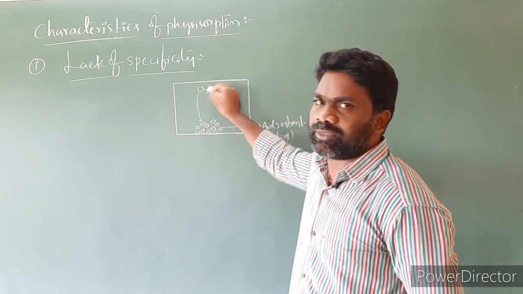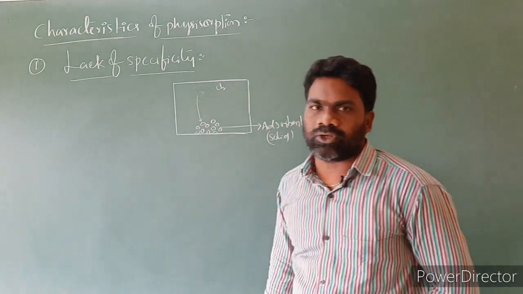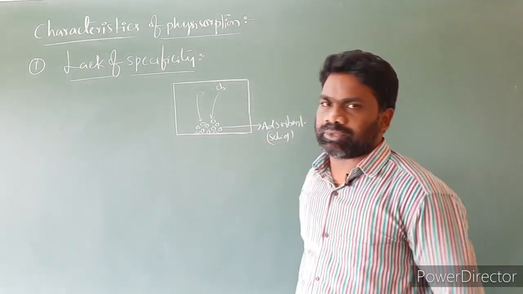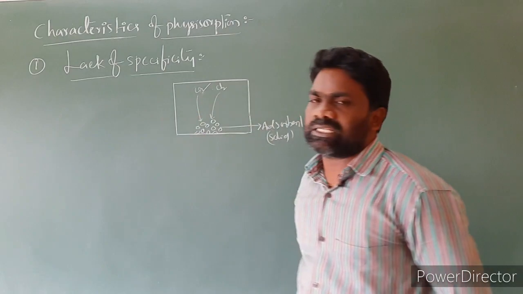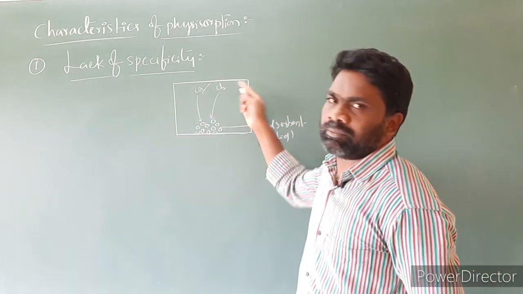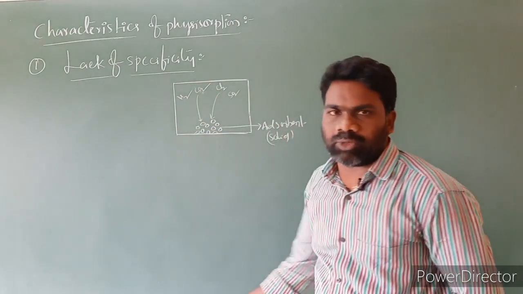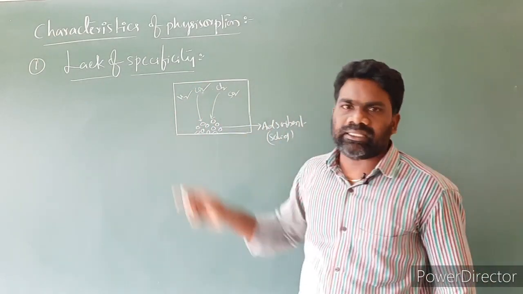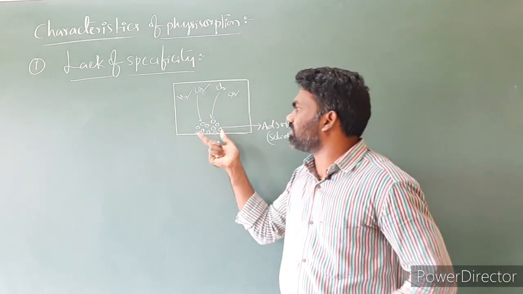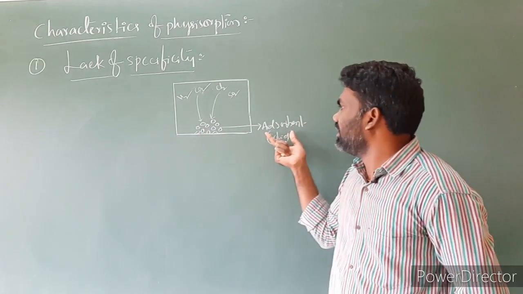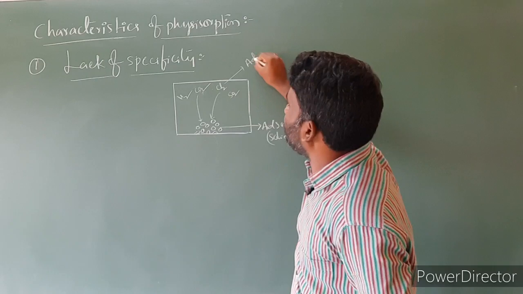Instead of oxygen, I am changing the gas to chlorine. I am removing the oxygen, and in its place I am taking chlorine. Chlorine gets adsorbed. Suppose I take carbon dioxide, the carbon dioxide will get adsorbed. Or I change the gas to sulfur dioxide, hydrogen, or ammonia. Whatever gas you take in this closed vessel, these gases will adsorb on the surface of this charcoal. Here charcoal is the adsorbent and these gases are the adsorbate.